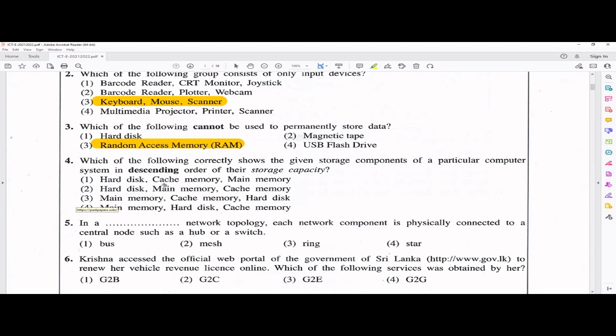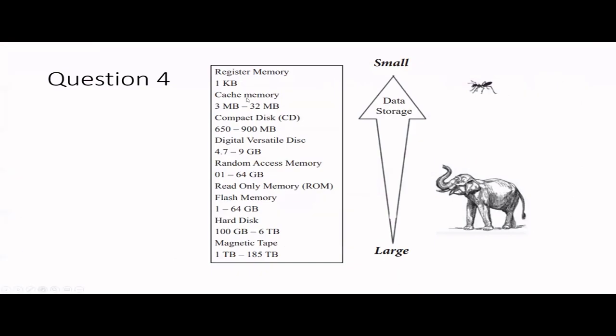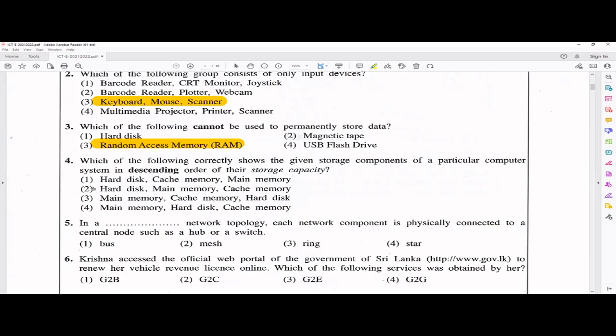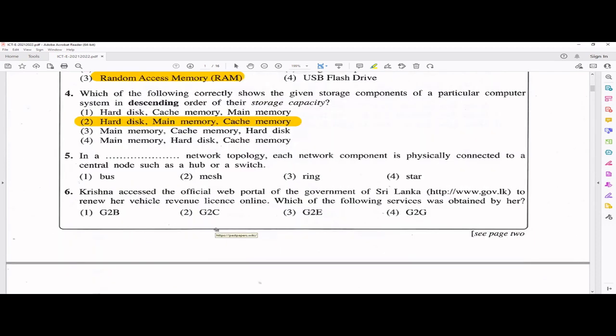And remember, we initially had registers, then we had cache memory. So that means RAM is having more memory capacity than the cache memory. If you want to quickly refer to this, cache memory, then only RAM here, right? Therefore, the answer for this particular question should be the second one. So hard disk has the most capacity, then the main memory or the RAM, then the cache memory.